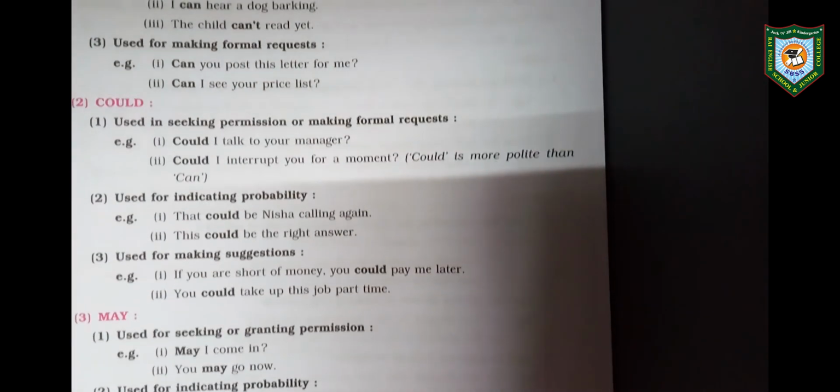So today we have seen can, could, may, might and will. In the next lecture or next video I will tell you other modal auxiliaries. Till then you have to find such sentences from your textbook which I have taught you.